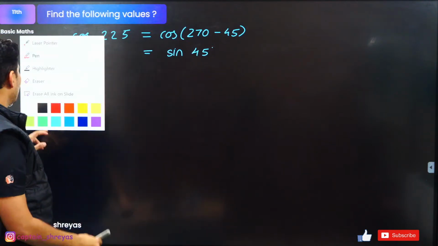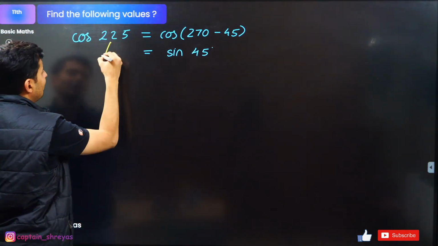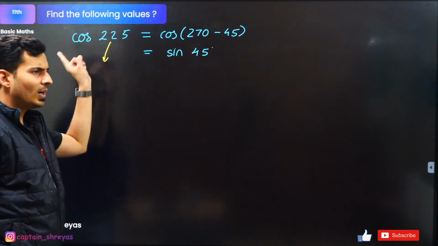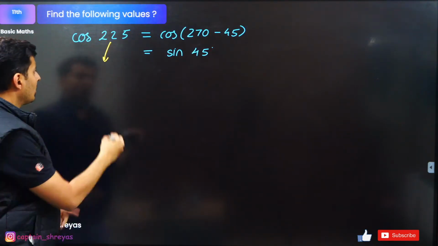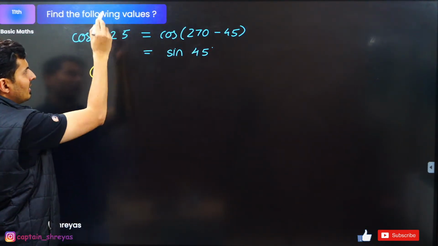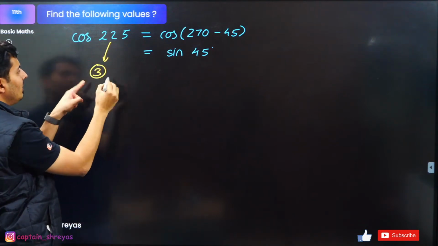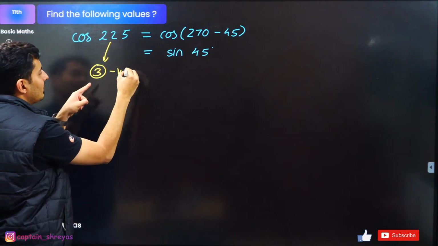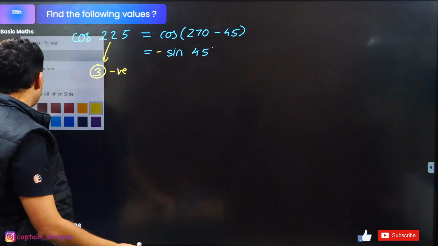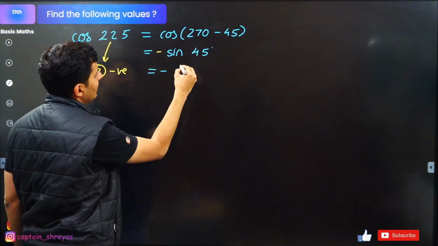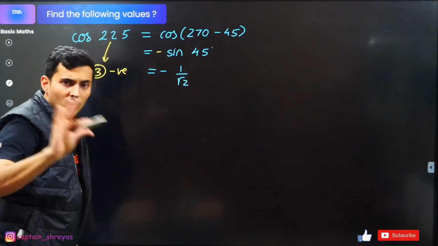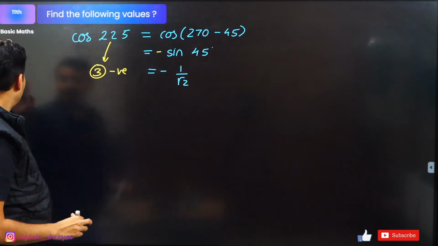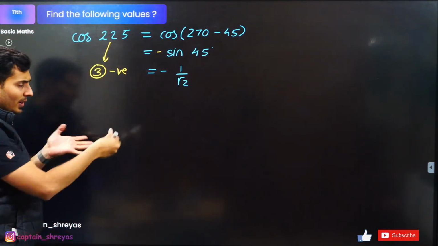Last thing that you will check: on which quadrant is it? 225 degrees is in the third quadrant. All silver teacups, only tan is positive. This is the third quadrant, which means it is negative. So minus sine 45. Guys, the final answer will be minus 1 by root 2. Done. Let's try one more question just before we go to the next part.